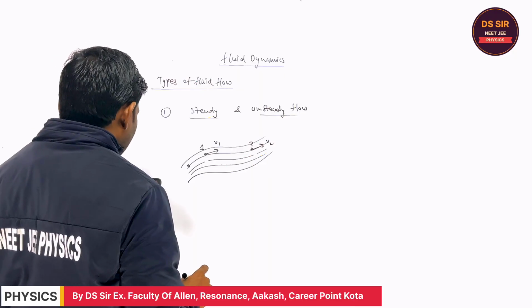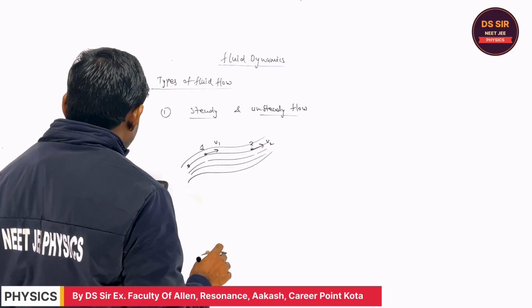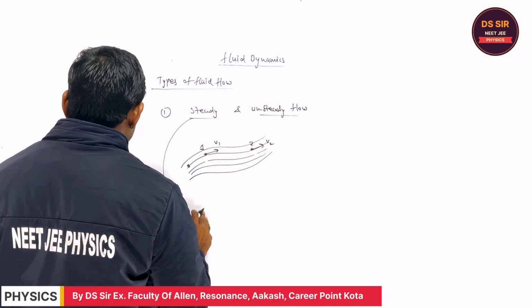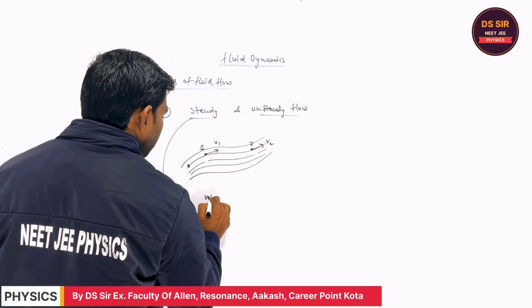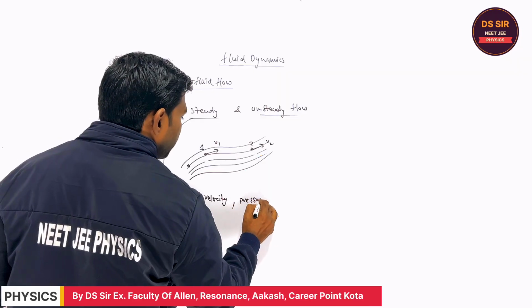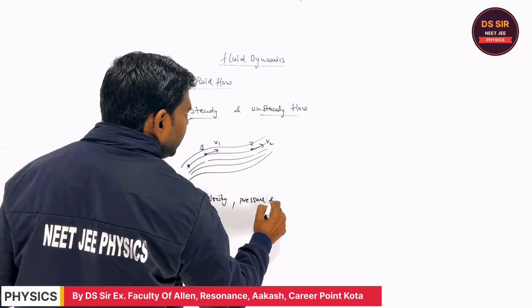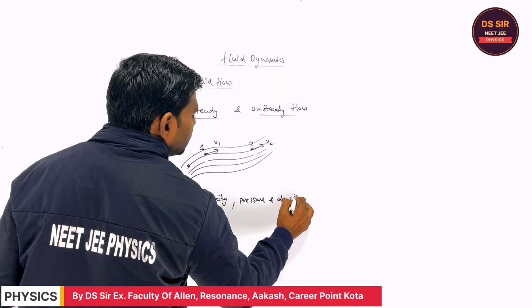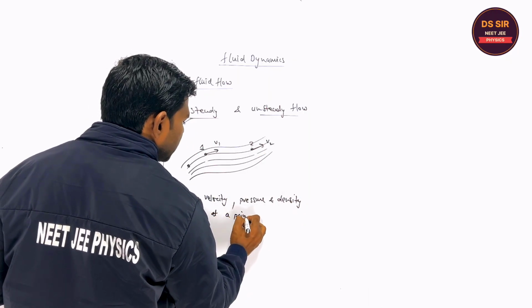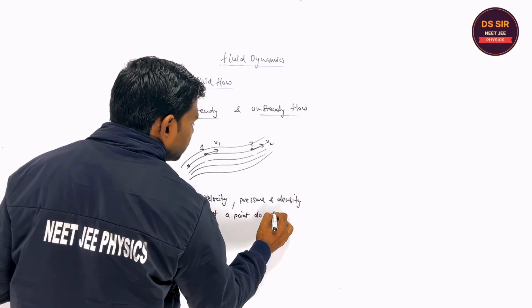In this flow, quantities like velocity, pressure, and density do not change with time. What is steady flow? I am writing: velocity, pressure, and density at a point do not change.